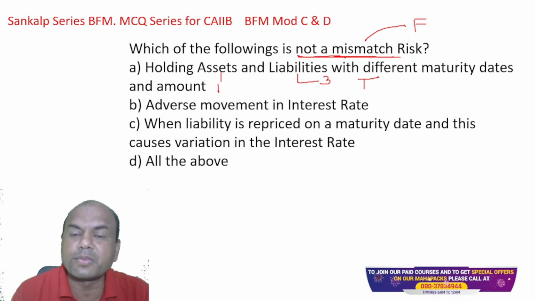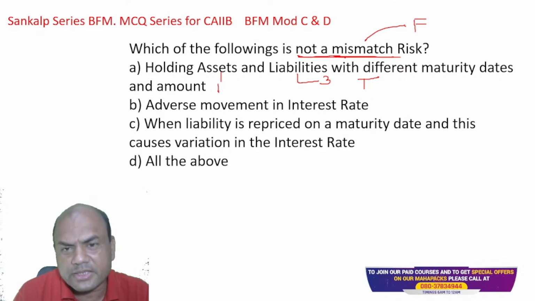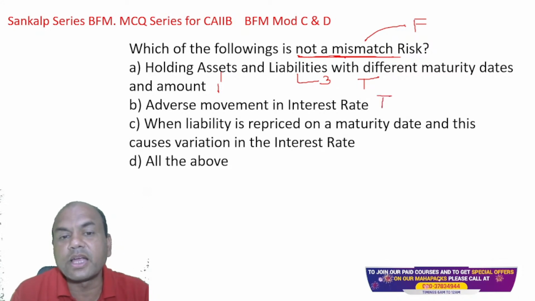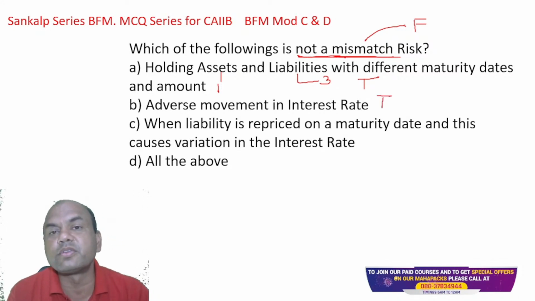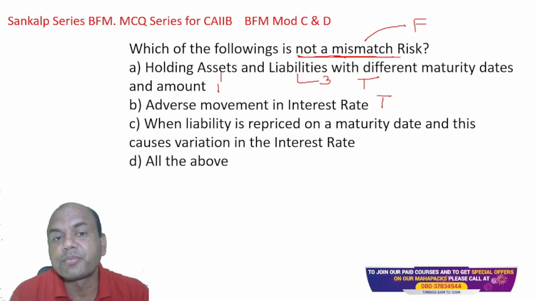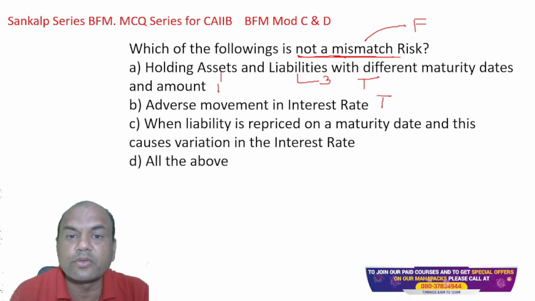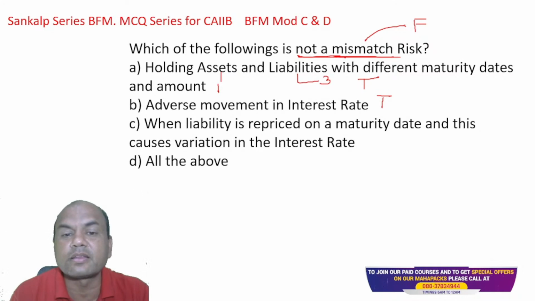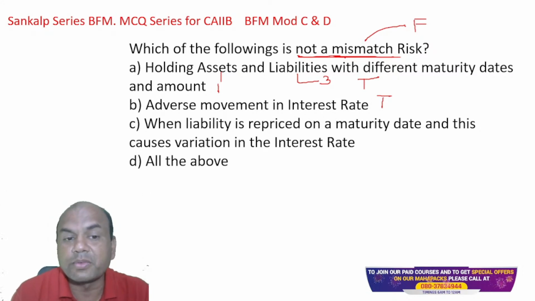Is it not a mismatch or is it a mismatch? It is a mismatch. Why? Because adverse movement in the interest rate risk will definitely affect me. For let's say same case, asset for 1 year, liabilities for 3 years. If the interest rate moves in adverse directions, it will definitely affect my asset and liability positions or my net profit over here.